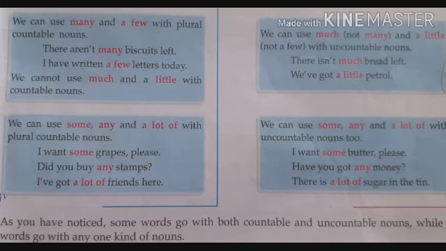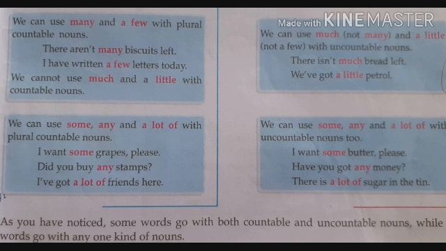Next, we can use many and a few with plural countable nouns. As you know, many and a few will be used for numbers. So: there are not many biscuits left. I have written a few letters today. You may know about few, a few, and the few. Few means almost nothing, a few means something, and the few means whatever we have in whole.